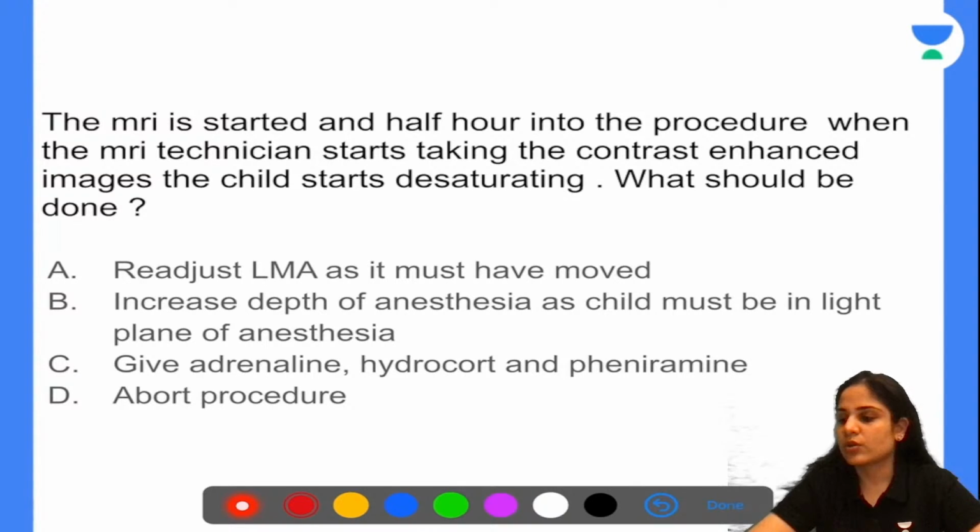A lot of you are messaging give adrenaline, hydrocort and phenyramine maleate. Can you tell me what is making you think that that would be the answer? And some of you are saying abort procedure. Karthik, even if I abort the procedure, the child is desaturating. His saturation is going down, 70, 60, 50. I can stop the MRI, but how can I stop the saturation from falling? Put yourself in that situation and try to think on the spot.